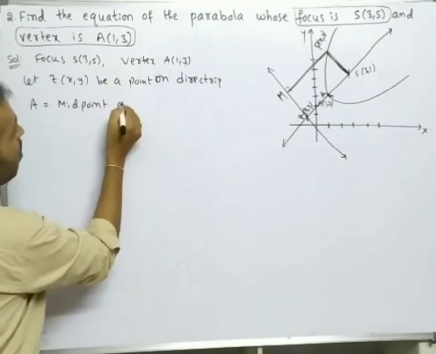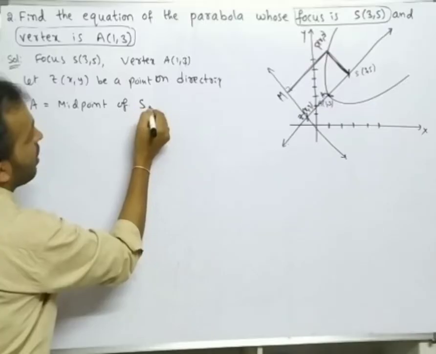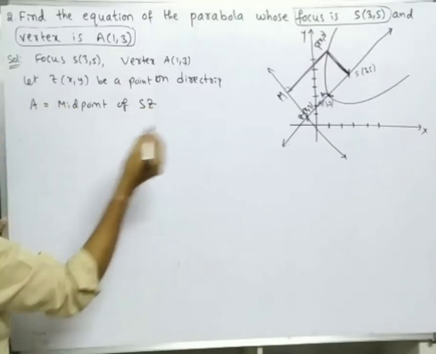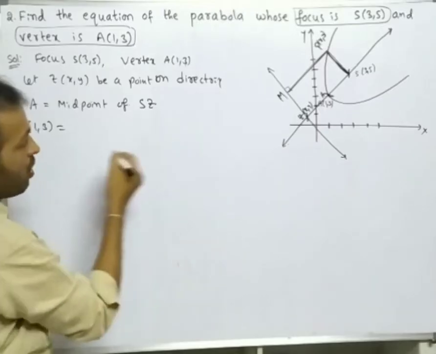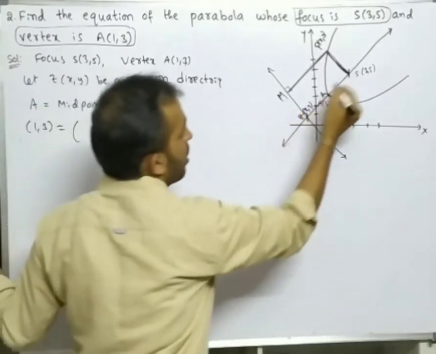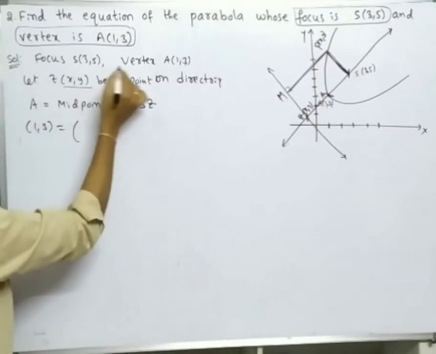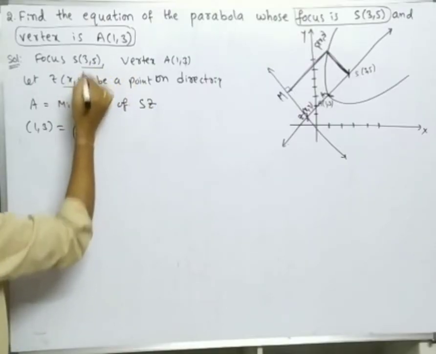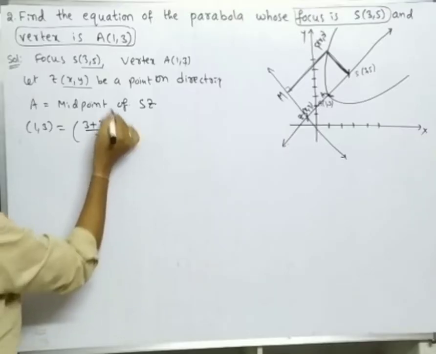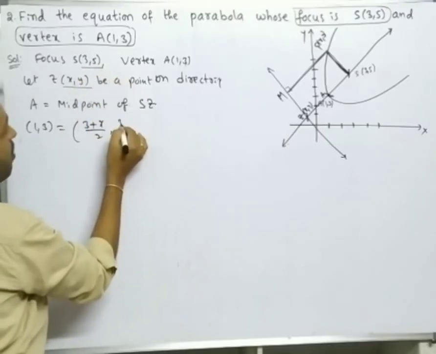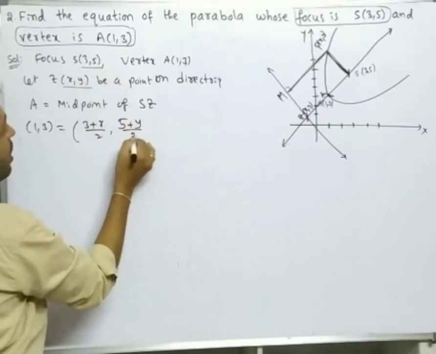A is the midpoint of SZ. So what is the A point? (1, 3). Midpoint of SZ, where the points are (x, y) and (3, 5). The midpoint formula is (x1 plus x2) by 2, (y1 plus y2) by 2. That means (3 plus x) by 2, (5 plus y) by 2.